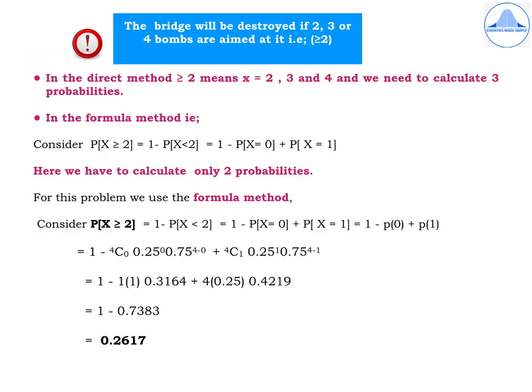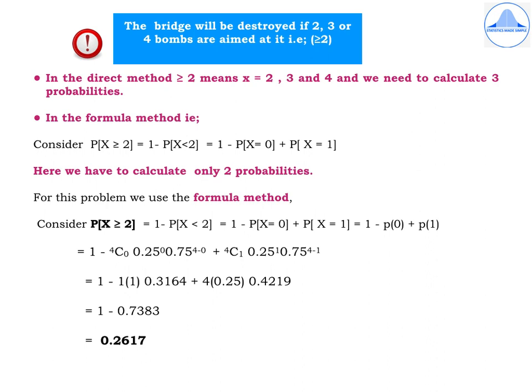We need to find the probability that the bridge will be destroyed. So now, when is the bridge going to be destroyed? They have mentioned in the question that 2 bomb hits are enough to destroy the bridge. What do you understand by this sentence? It means that if I aim 1 bomb at the bridge, it will not be destroyed. But if I aim 2 bombs at the bridge, the bridge will be destroyed. And if I aim 3 bombs at the bridge, even then the bridge will be destroyed.